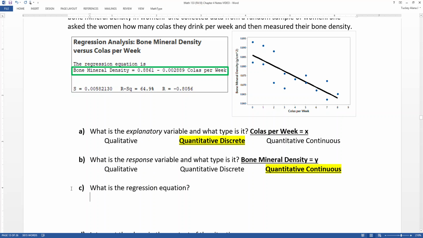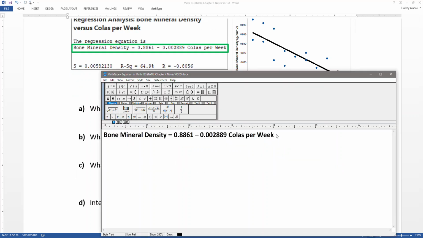So when you see bone mineral density, what you're seeing is y equals, and then they're writing it slightly differently. So let me type up what they write. Okay, so what the output does is say this, bone mineral density, but that's our y. And because it's a trend line, it's actually y hat. And then equals 0.8661 minus 0.002889, and colas per week is our x value.